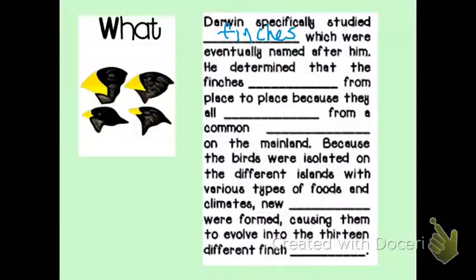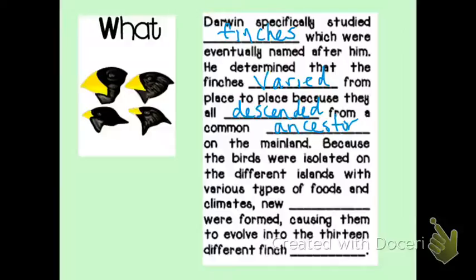He determined that the finches varied from place to place because they all descended from a common ancestor on the mainland. So they had shared similarities. They weren't exactly the same. There were just small variations between each one because they had to be linked back to the common ancestor.